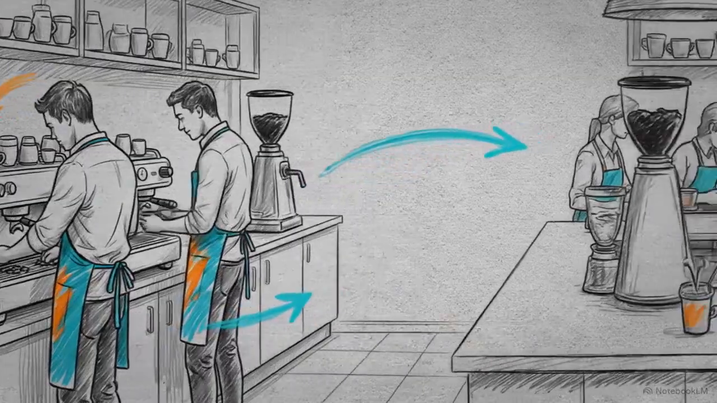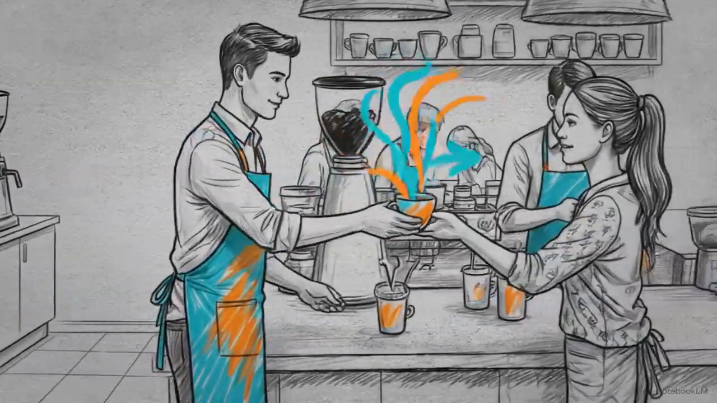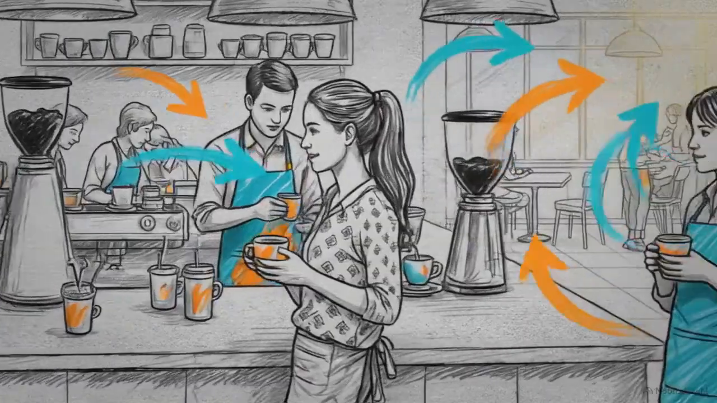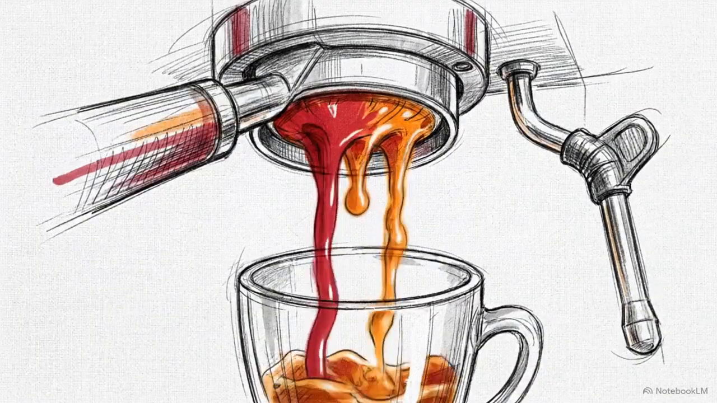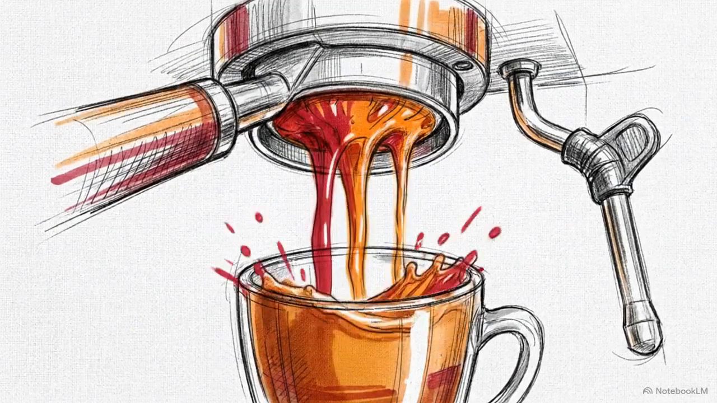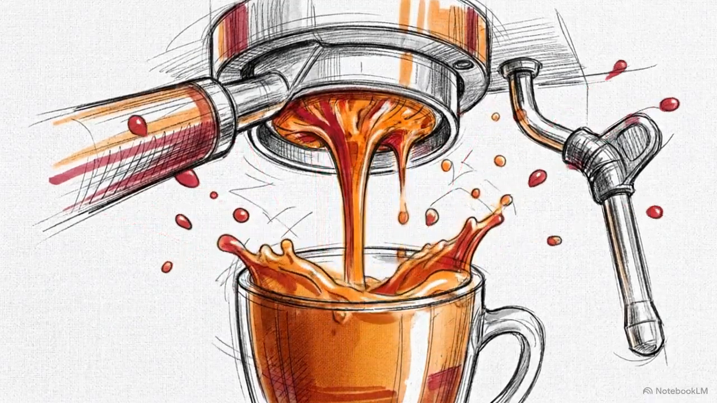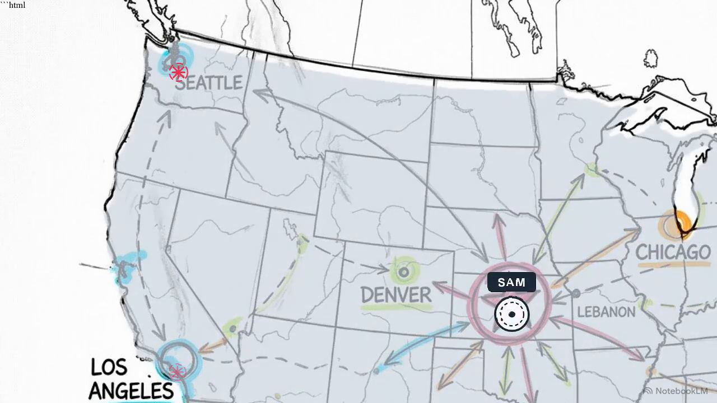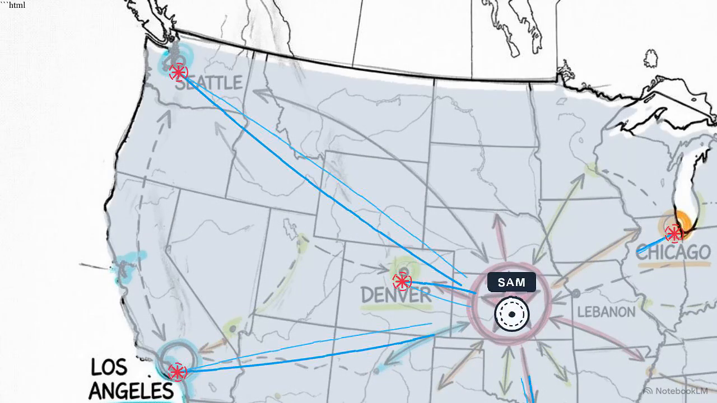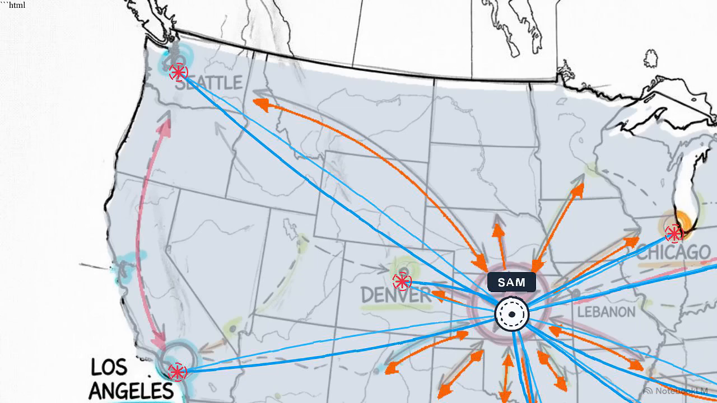Meet Sam. Sam owns a booming local coffee shop that has quickly become a neighborhood staple. Business is doing so well that Sam has set an ambitious goal: open 10 new locations in 10 different cities over the next year. But right away, Sam hits a wall. Deciding exactly where to open that very first new shop is an incredibly difficult task for one person to figure out alone.